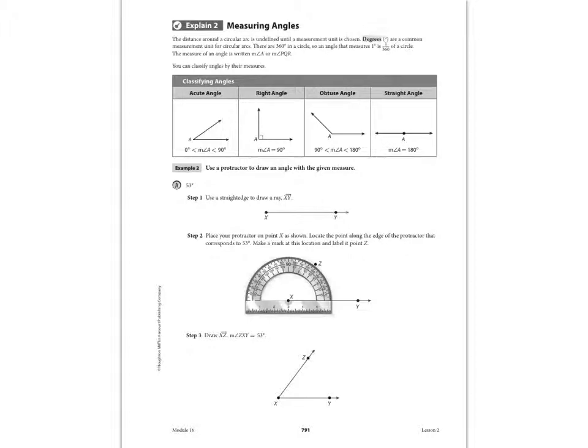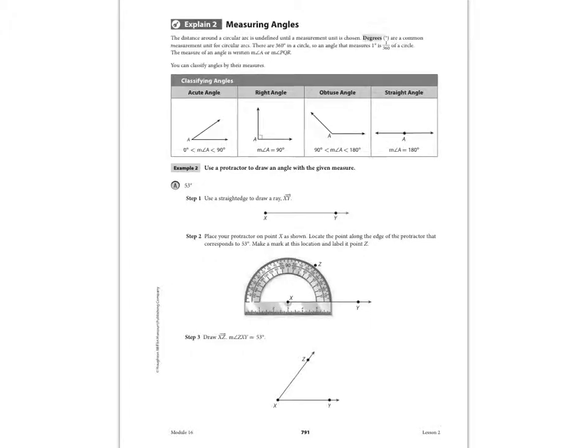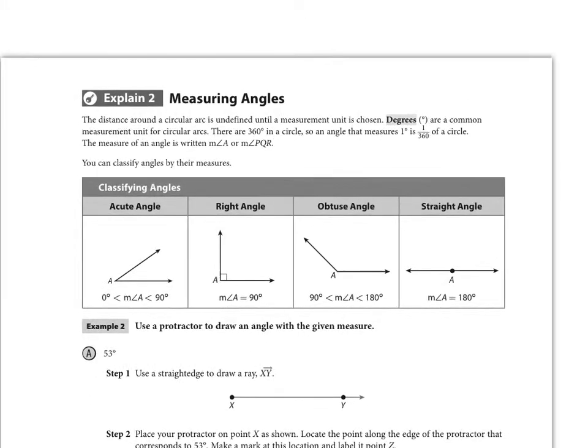So now we're going to measure angles. I won't be able to show you a protractor here on this video, actually using it and measuring, so make sure you get the practice in if you're not sure how to measure angles. Now we have 4 types of angles. This should be review. We measure them in degrees, and so when the angle is in between 0 degrees and 90 degrees, we have what's called an acute angle. Could look like that. A right angle always is 90 degrees. Obtuse is between 90 and 180.